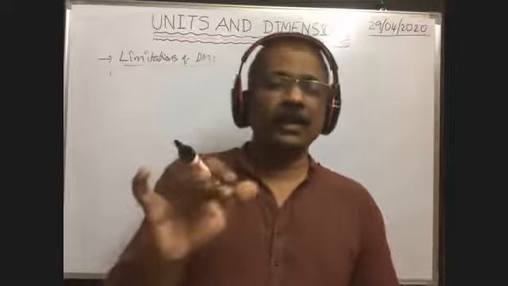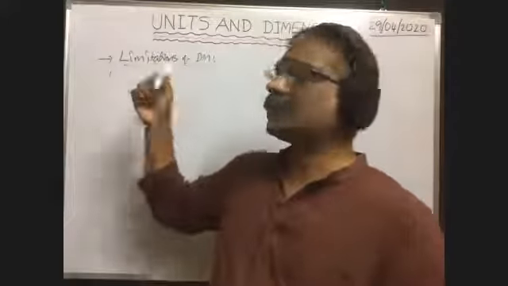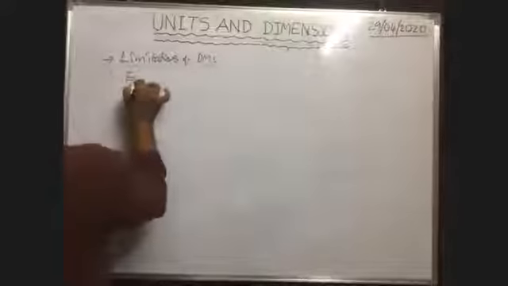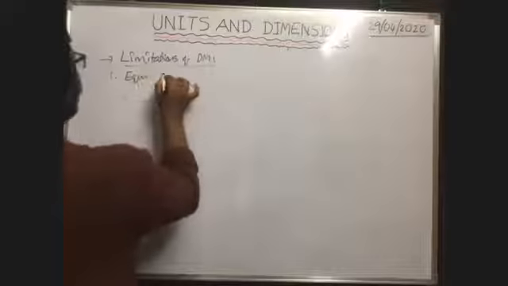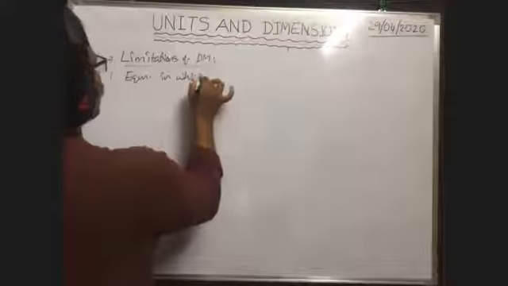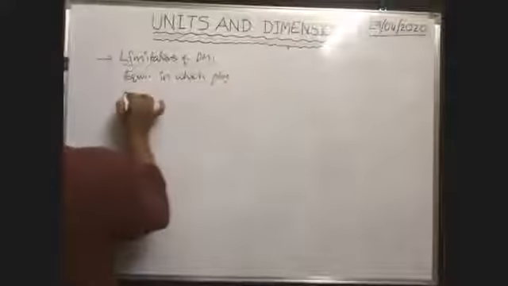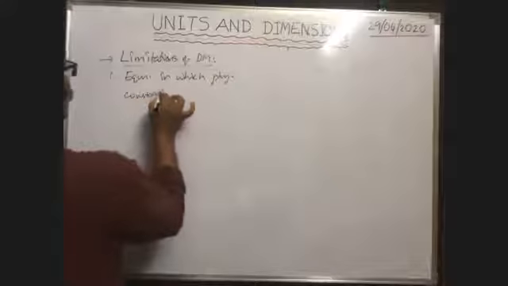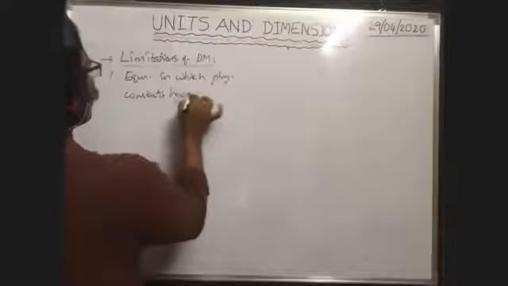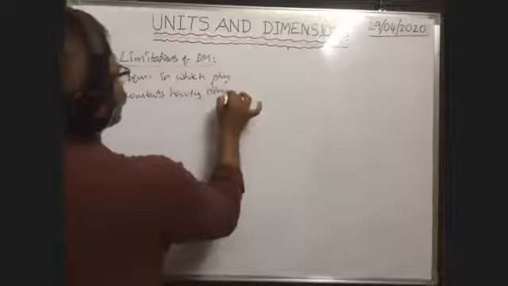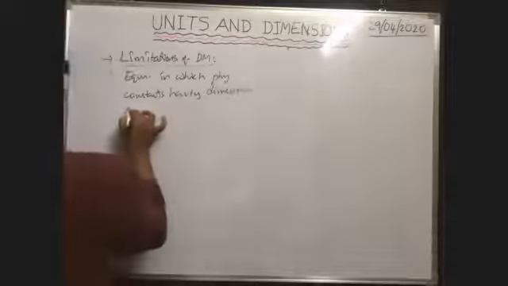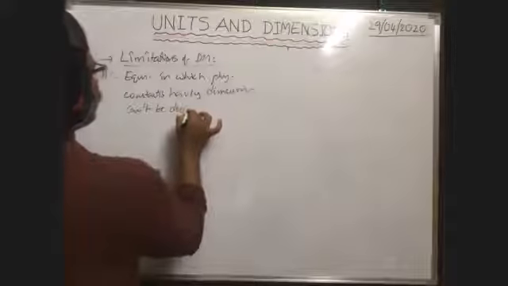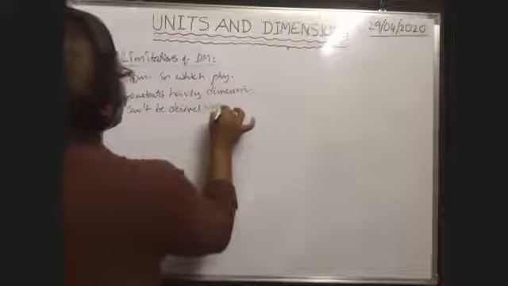That type of formulas cannot be derived using this dimensional method. So equations in which physical constants having dimensions cannot be derived by this method.